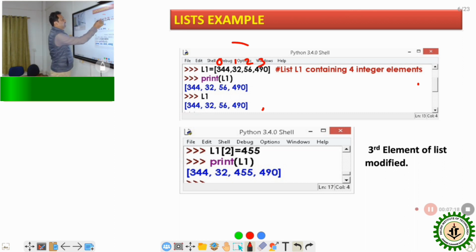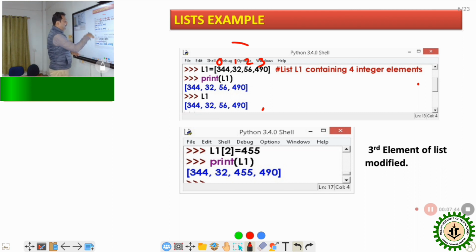We want to change an element, suppose 56. So what will happen? Suppose we want to change this 56. You just write the list and in square brackets 2. Here 2 means the indexing is 2, and suppose this value is equal to 455. So we can easily change this list.